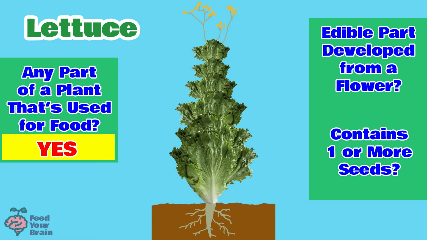And then the flowers are pollinated, where the ovules then turn into seeds. So the answer to this question is no, lettuce is not the edible part developed from a flower. Lettuce leaves grow first, before the flowers begin to grow, and it's the lettuce leaves that you eat.